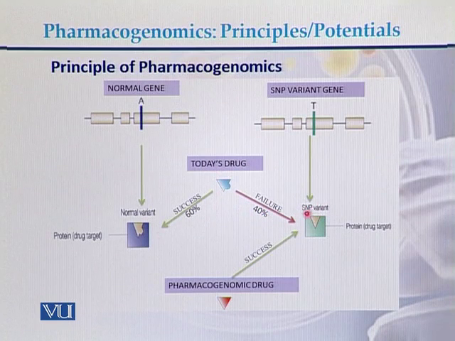So based on these single nucleotide polymorphisms, there can be success in designing such drugs with the help of pharmacogenomics, meaning those drugs whose design will be based on the sequence of the DNA, or the SNPs which are present in the genes or in the genomes of the individuals.